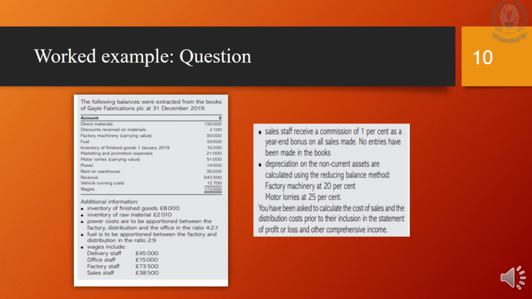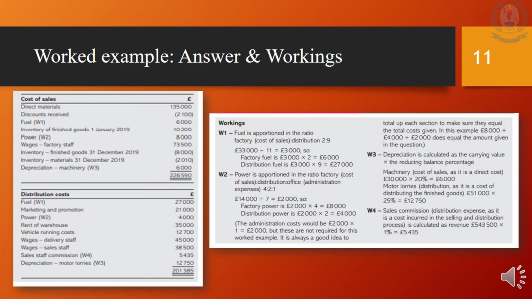Here is an example question. I will be helping you in this sum to solve the question. The question requires only the notes for distribution costs and cost of sales. Okay, we will go through all the information available to answer the question. Read the additional information. Check whether there are any adjustments for the amounts given above. Direct materials should be recorded under cost of sales as there are no adjustments. You can directly consider 135,000 to record.